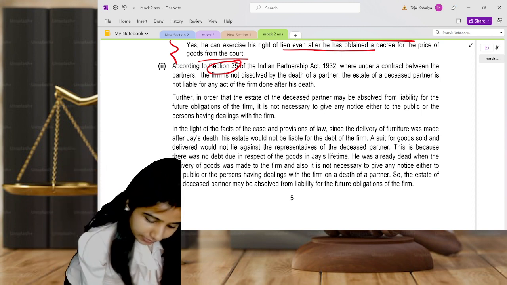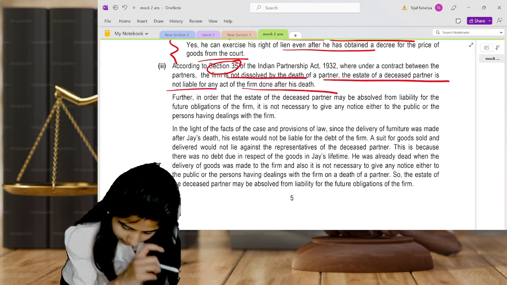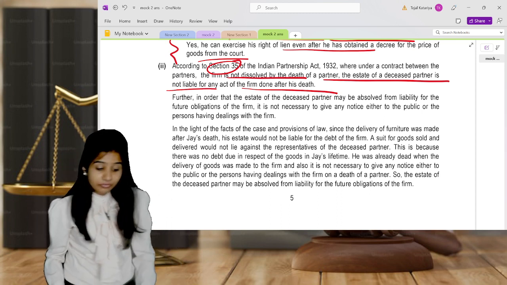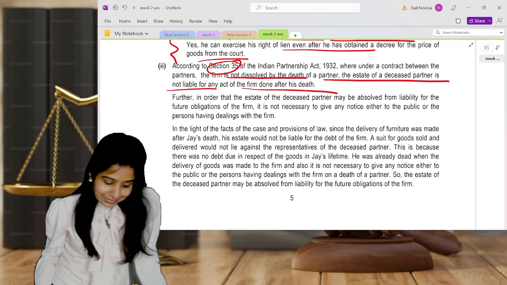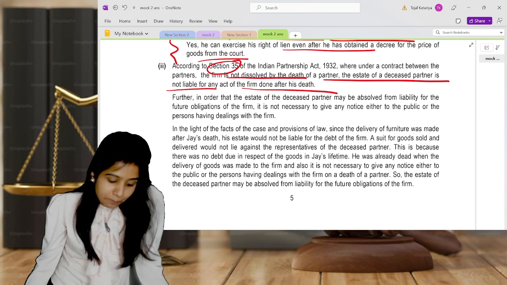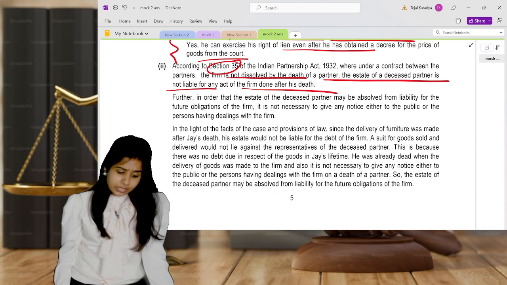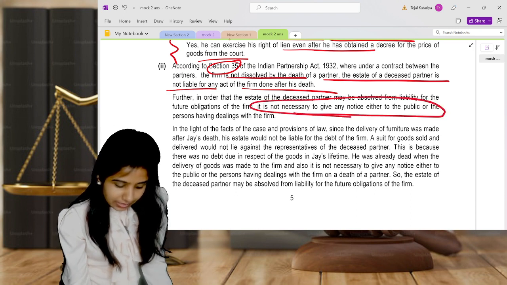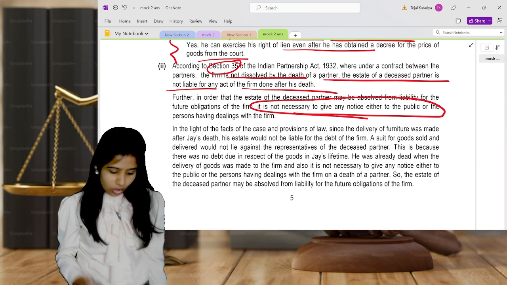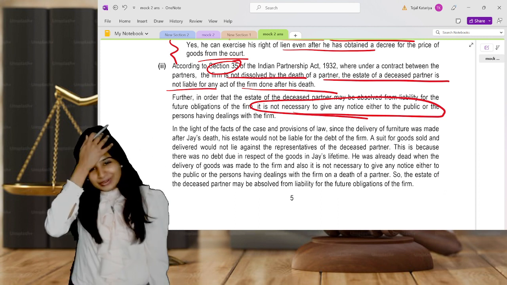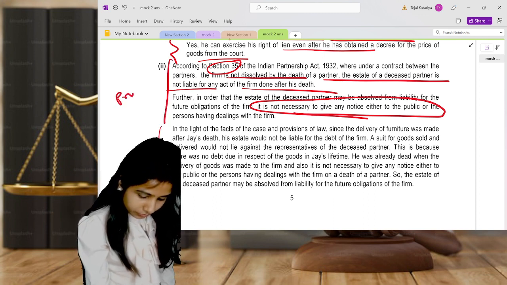So focus. Where under a contract between the partners, the firm is not dissolved by the death of a partner, the estate of the deceased partner is not liable for any act of the firm done after his death. This is very simple. Further, in order that the estate of the deceased partner may be absolved from liability for the future obligations of the firm, it is not necessary to give a public notice, whether they are giving public notice or not, in case of death only. In case of death, it is not necessary at all to give a public notice. Now in the given situation, what happens? So this is all about the provision.